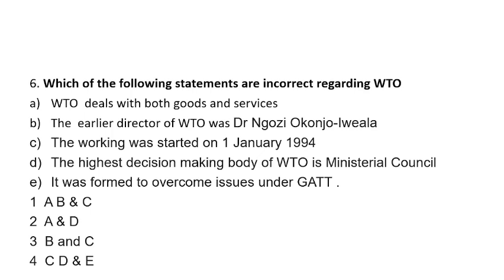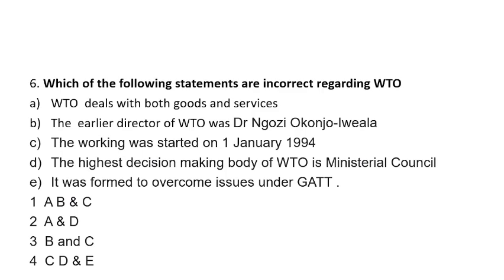I hope you have solved this question. So let's see one by one. WTO deals with both goods and services. This is totally true. WTO was the organization made in the Uruguay round under the Marrakesh agreement.